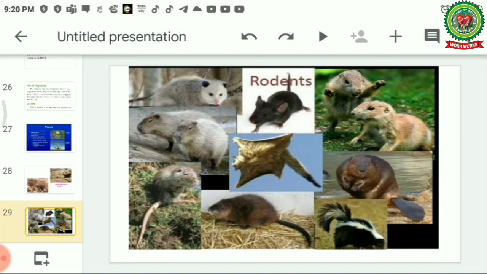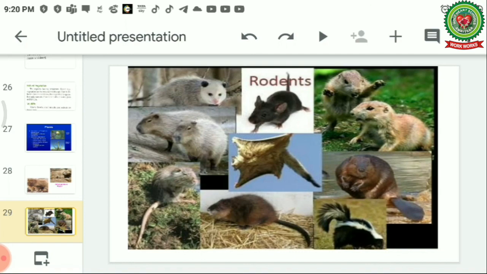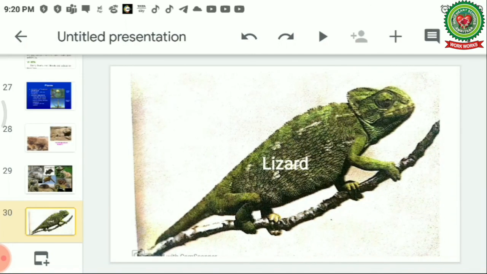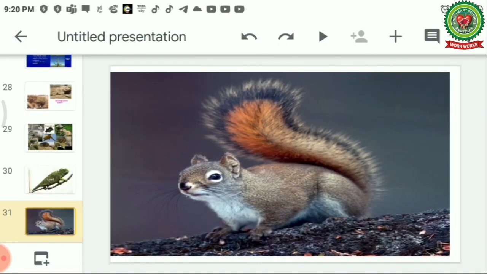These are all different kinds of rats which are found in the temperate type of climate. And the most important part is the lizard, which is found over here. These lizards are very common in the Mongolian deserts. Squirrels are also there. They move around on the trees and they are the loveliest animals found over here.